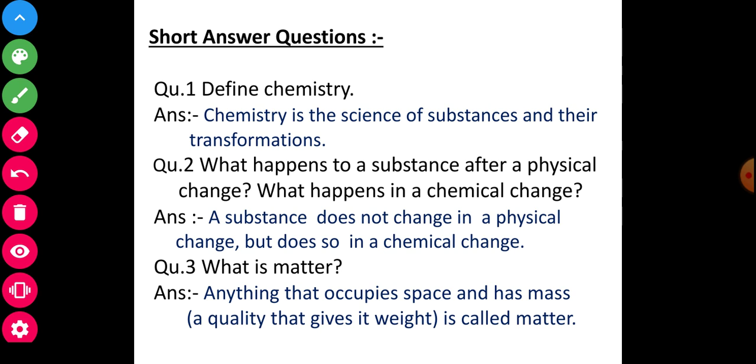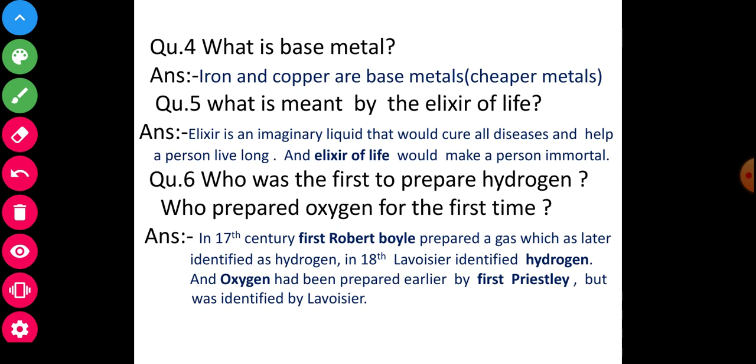I will repeat again. Define chemistry. Chemistry is the science of substances and their transformation. Question number 2: What happens to the substance after physical changes and chemical changes? Substance does not change in a physical change but does so in a chemical change. Question number 3: What is matter? Anything that occupies space and has mass is called matter. Is that clear? I hope you understand.